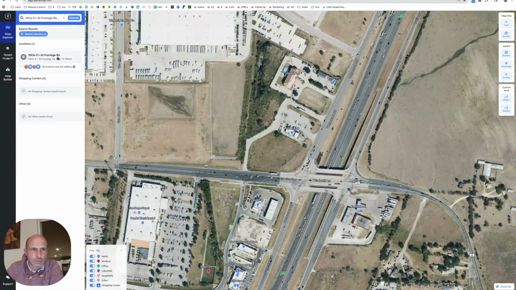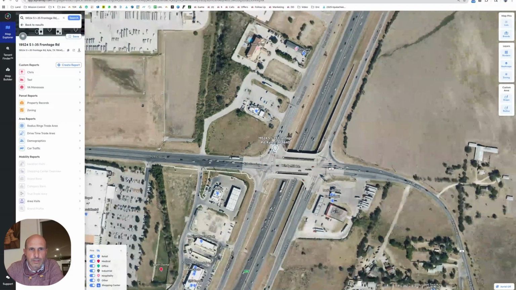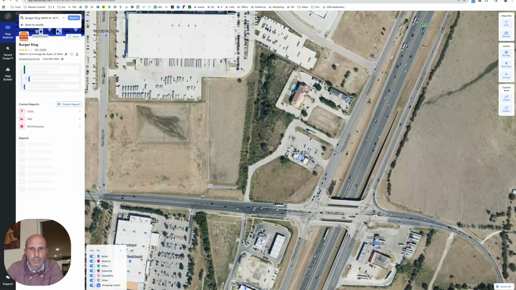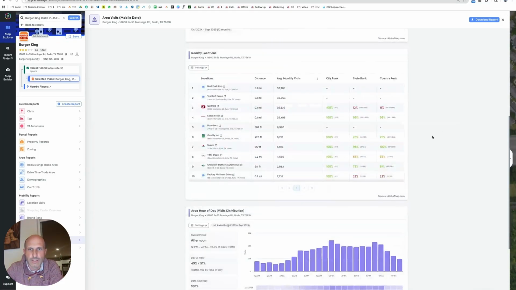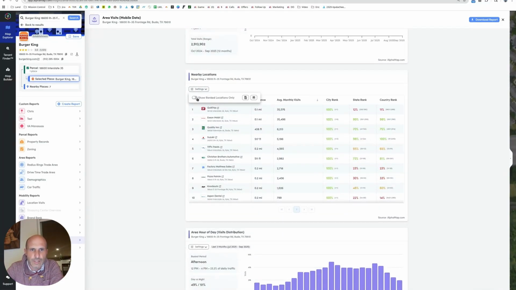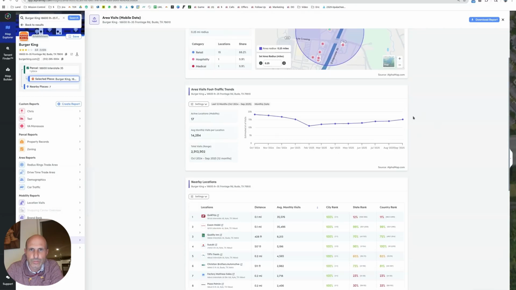I'll find my Slim Chickens. It's probably this land here, and there's probably apartments that went in back here. So let's see if we build off of this Burger King. Let's see what kind of stuff's happening in the area. If we start looking at cell phone data of who's got the visitors in the areas, ExxonMobil's killing it, 99 percentile. Quick Trip, 11 percentile. How do you get ExxonMobil doing awesome, Quick Trip not doing so well next to each other? They both have about 35,000 customers a day, so they're getting about the same. But in the network of these shops, it's not a good Quick Trip, but it's a good ExxonMobil. Quality Inn, and then the who goes here just drops right off.